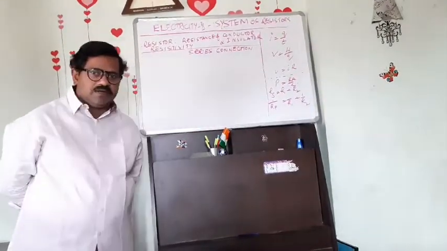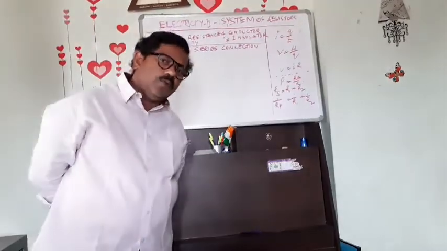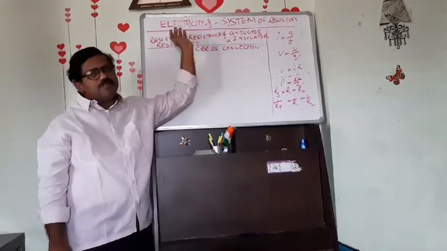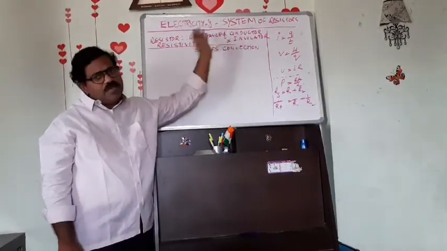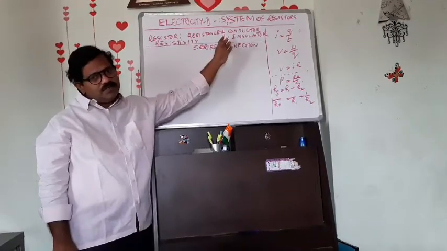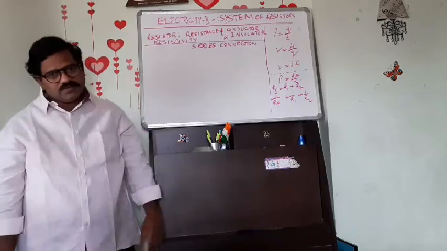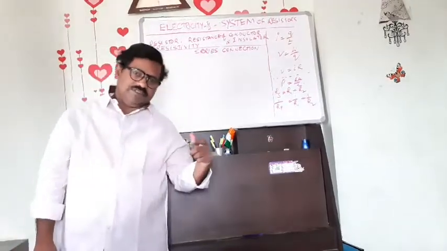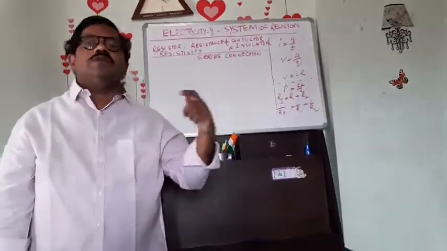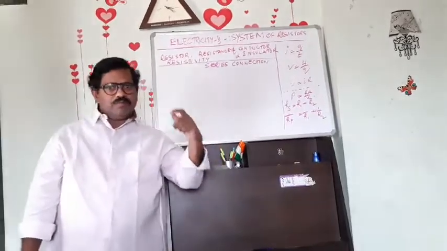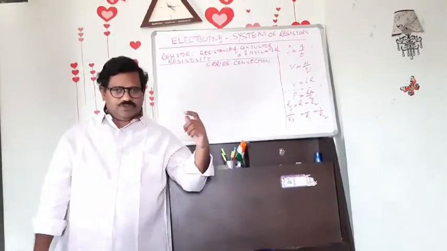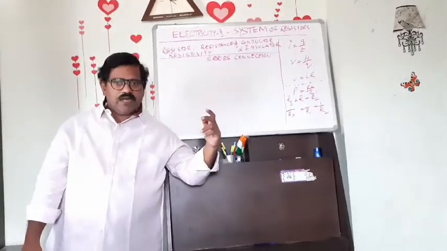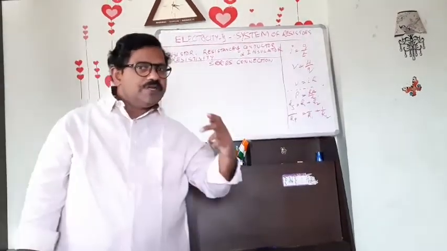of current, or the ability of a conductor to oppose the flow of current. Even a conductor will have some resistance. Insulators will have resistance. Do you know what an insulator is? Yes, you are right. It's a wire or a substance which does not allow current to flow. Does not allow means even a little current is opposed. The substance is opposing the flow of current, and that opposing ability we call resistance.